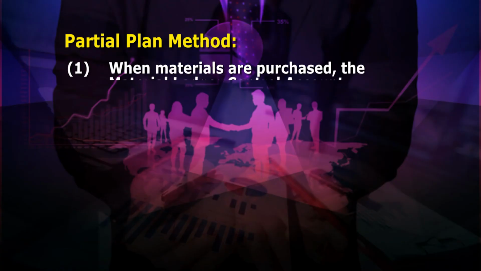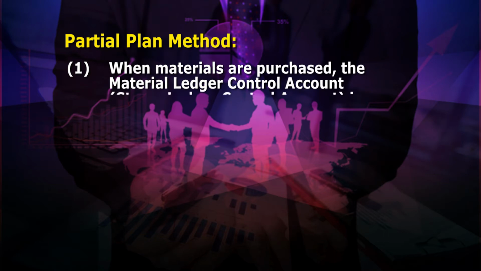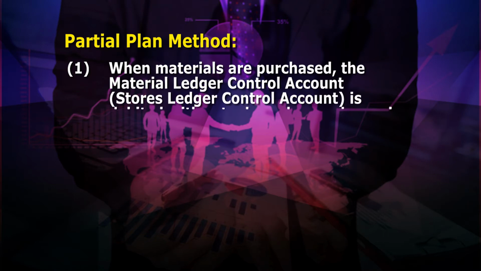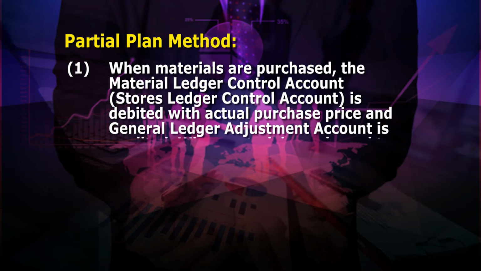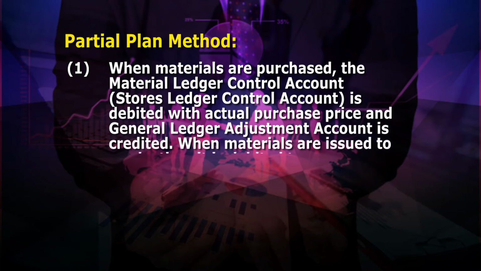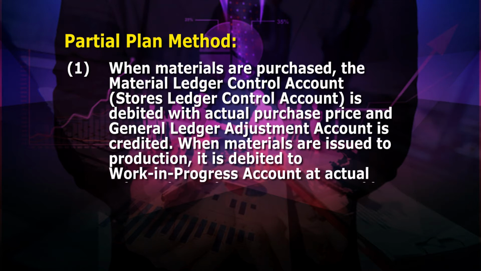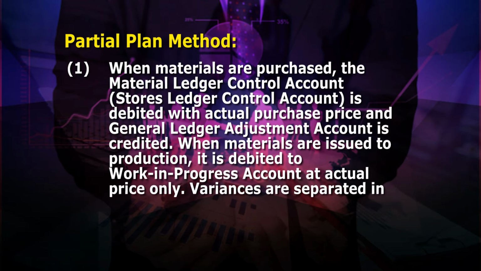Thus, work in progress account is not prepared only with the standard cost or actual cost. The other features are as under. Number 1, when materials are purchased, the material ledger control account, that is stores ledger control account, is debited with actual purchase price and general ledger adjustment account is credited. When materials are issued to production, it is debited to work in progress account at actual price only. Variances are separated in work in progress account.